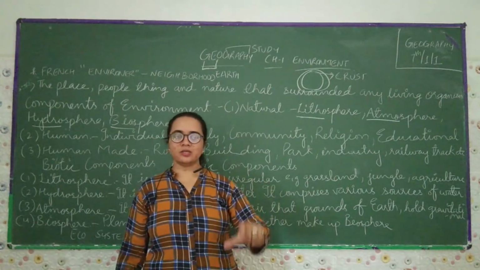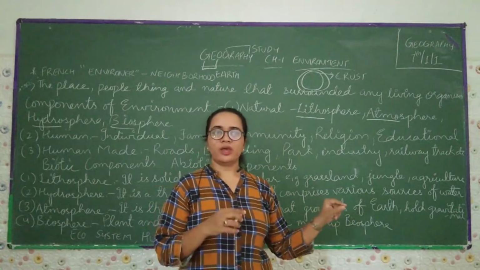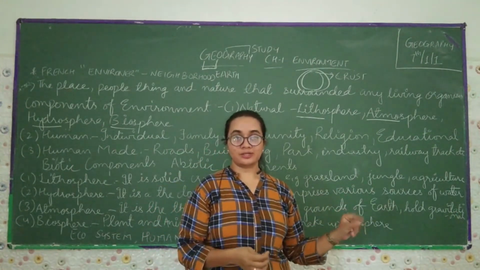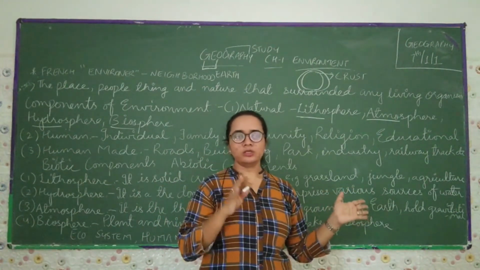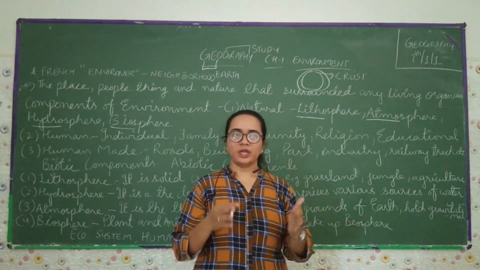Now the last thing: World Environment Day is observed on the 5th of June every year. In this case, we can say that World Environment Day is celebrated on 5th June in every country.